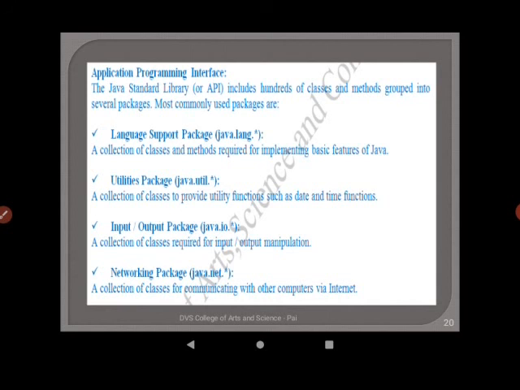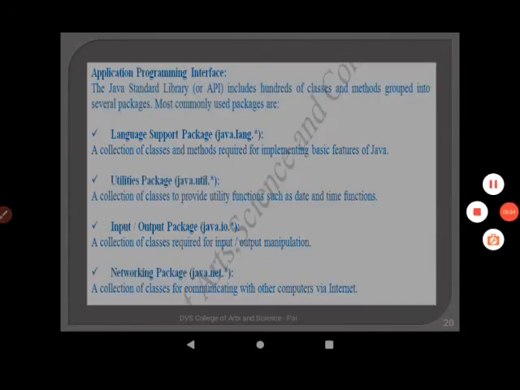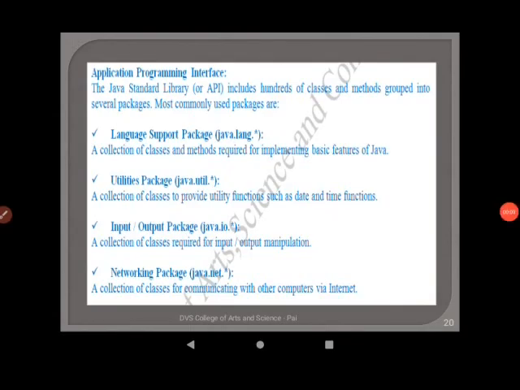This package is a collection of classes and methods which are required for implementing basic features of Java. Next package is Utilities package, that is java.util.*. It is a collection of classes to provide utility functions such as date and time functions.